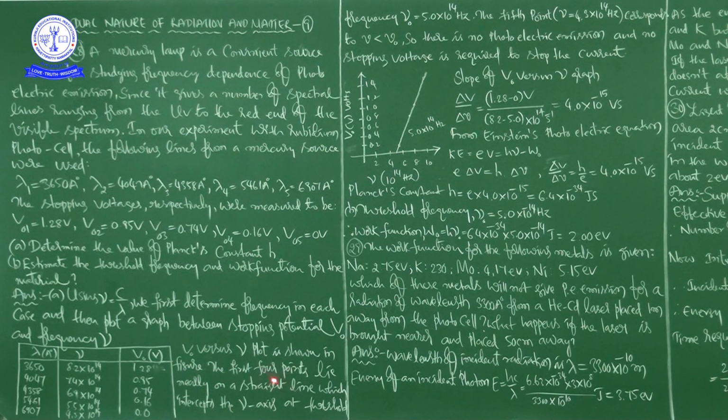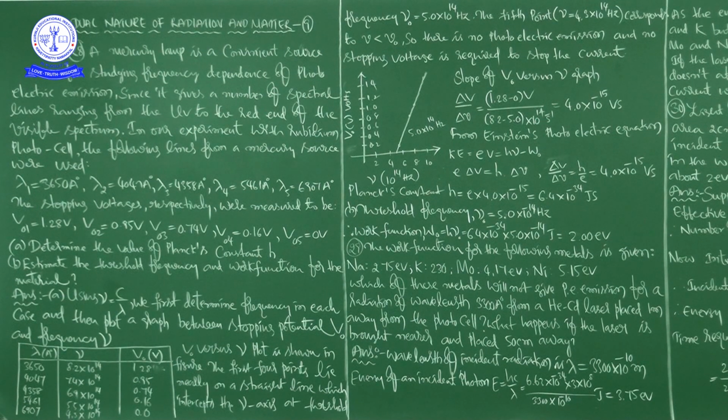The first 4 points lie nearly on a straight line which intercepts the nu axis at threshold frequency nu naught, equal to 5.0 into 10 to the power of 14 hertz. This is the value. The fifth point, nu is equal to 4.3 into 10 to the power of 14 hertz.